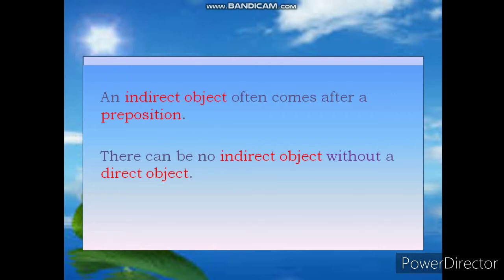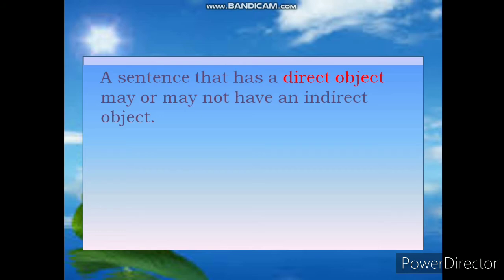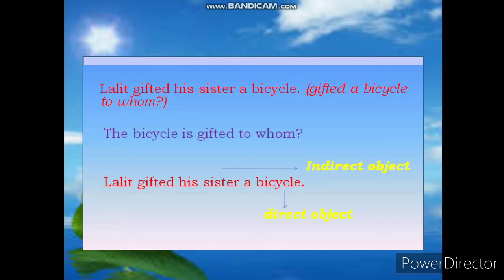An indirect object often comes after a preposition. There can be no indirect object without a direct object. A sentence that has a direct object may or may not have an indirect object. See the example. Lalit gifted his sister a bicycle. The bicycle is gifted to whom? Answer is Lalit gifted his sister a bicycle. His sister is indirect object and bicycle is direct object.